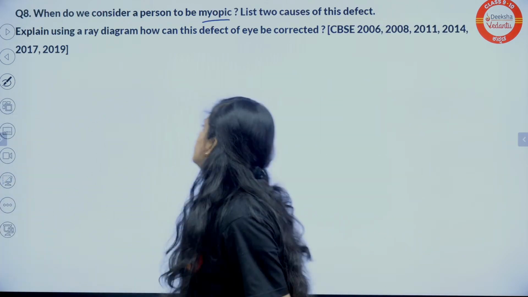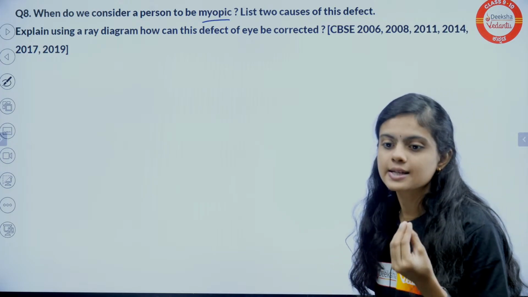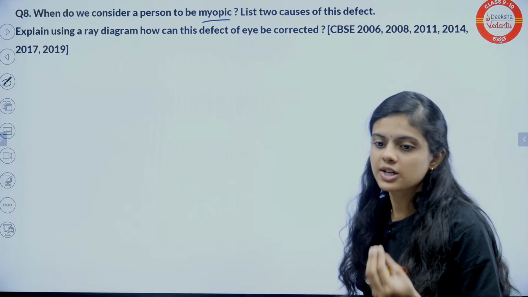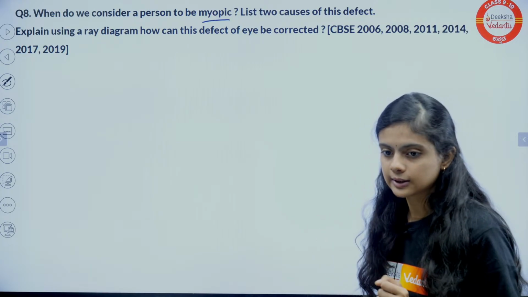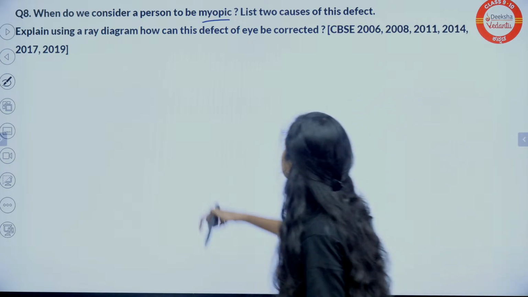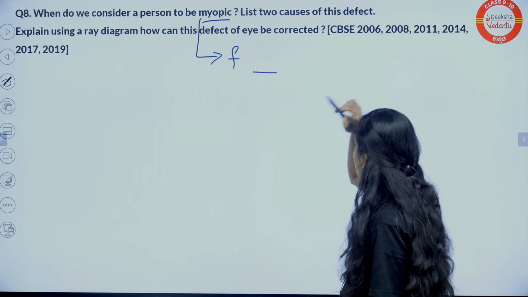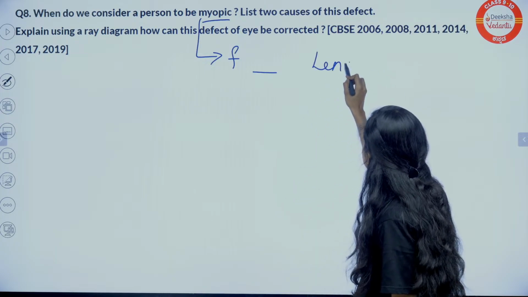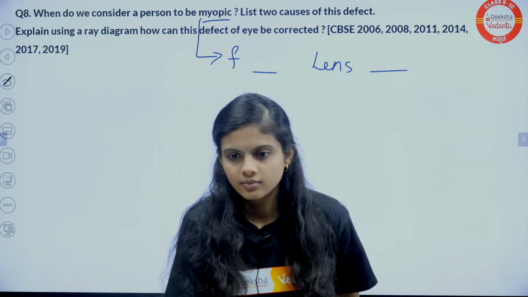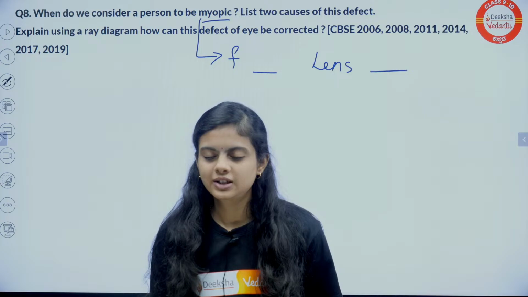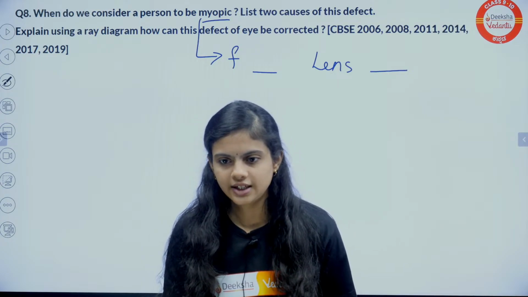What do we consider a person may be myopic? Easy. Cannot see near objects clearly. Exactly. What is the defect with the focal length? Just recall the last slide which I told. What is the defect with the focal length and what is the defect with the lens? It can be corrected with a concave lens. Okay, done.